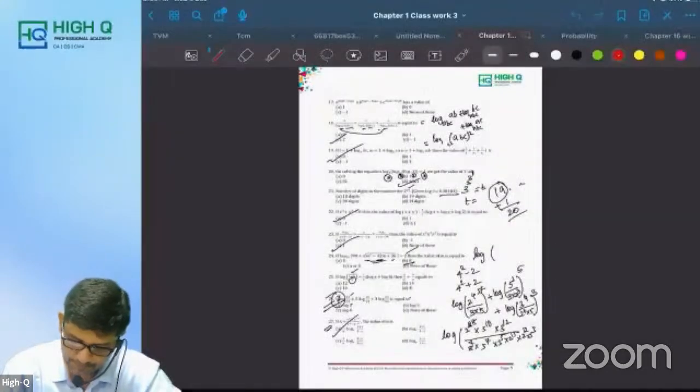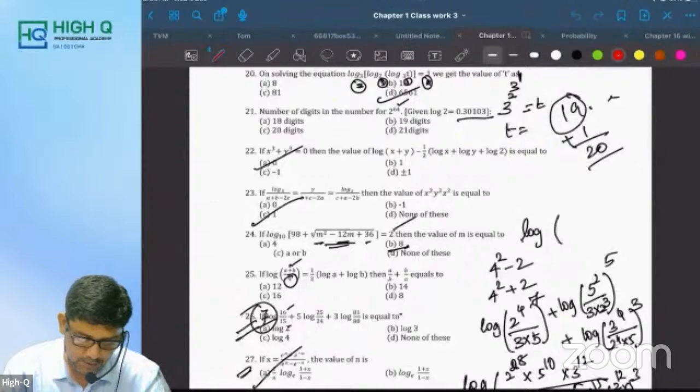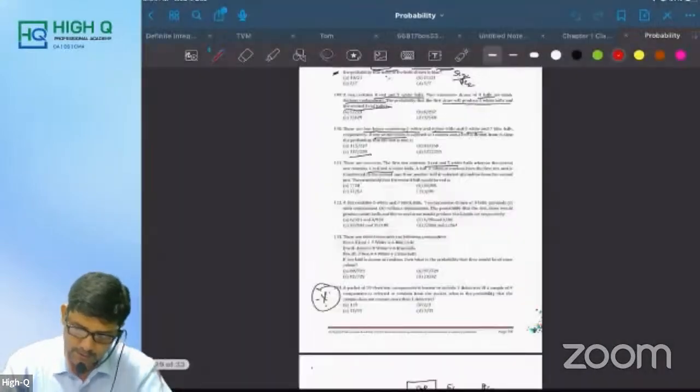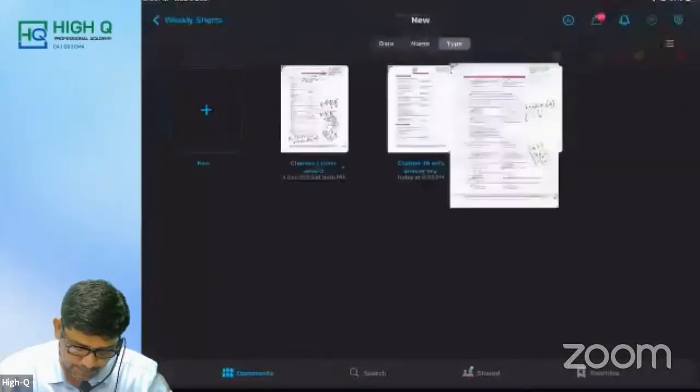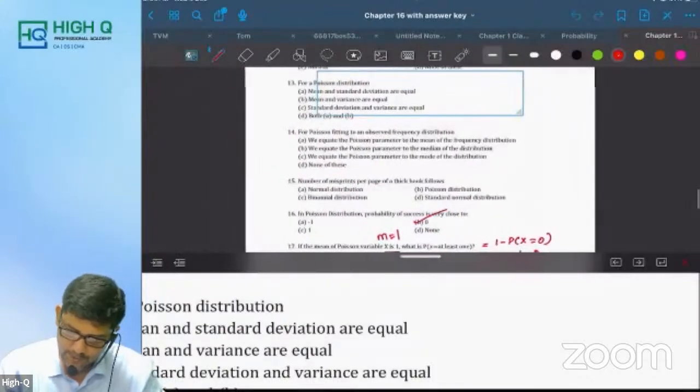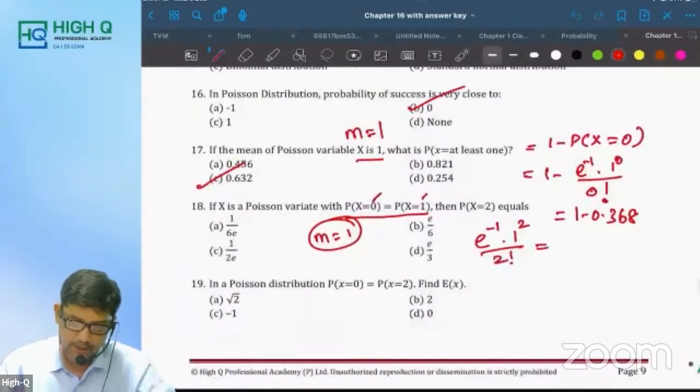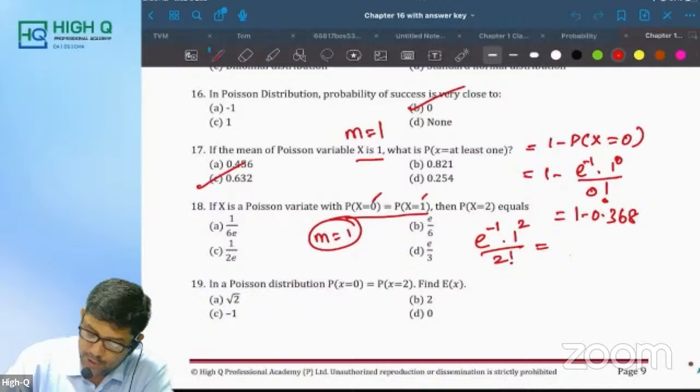Okay, fine. Am I right, my dear? So this is equal to 1 by 2e.